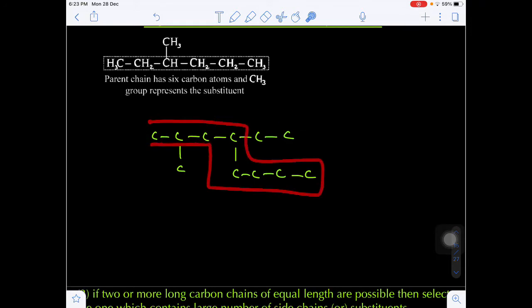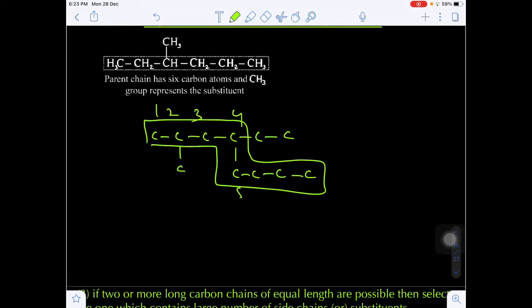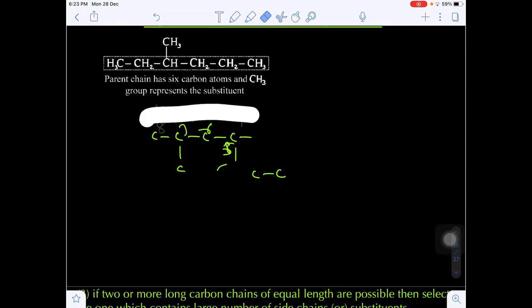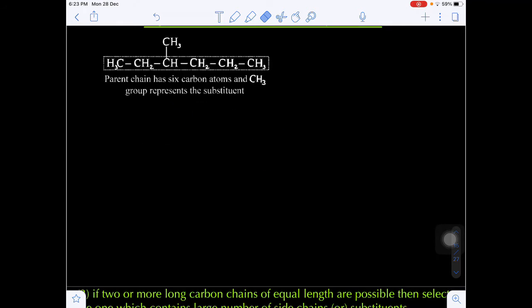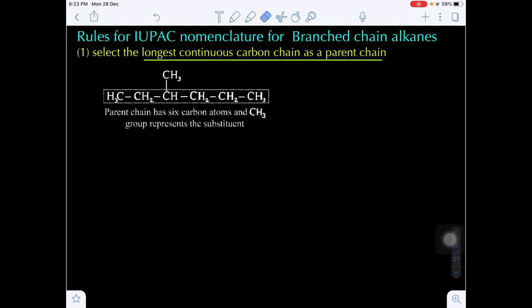8 carbons. How are they obtained here? In this direction we obtain a total of 8 carbons, from here to here. That means 1, 2, 3, 4, 5, 6, 7, 8. So overall, how many maximum carbons are in the continuous carbon chain? 8. That 8 carbon continuous chain will be considered the parent chain. That is the first point. First select the longest chain. Don't give the numbering; numbering will be given from the second rule. Selection of the longest chain is the first rule.